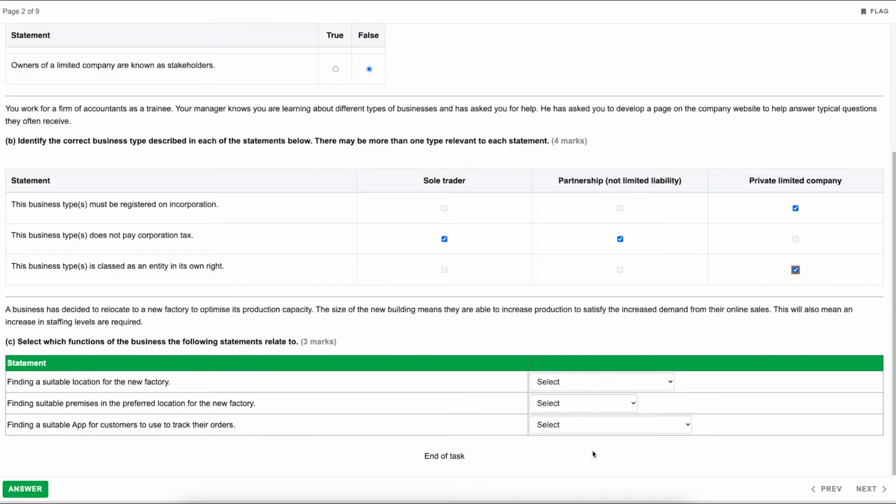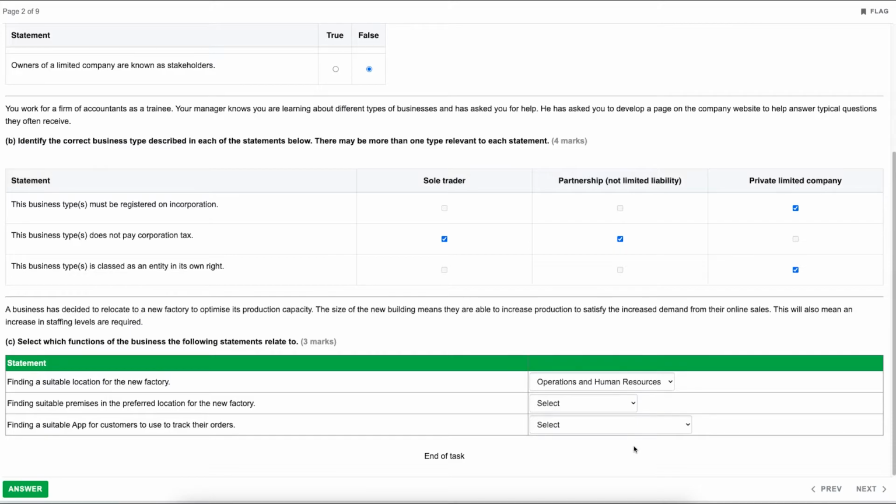Okay, so let's have a look. We've got finding a suitable location for the new factory. And we've got some options. We've got operations, we've got finance and operations, and human resources, so HR. Out of those three, I would personally go for operations and human resources.